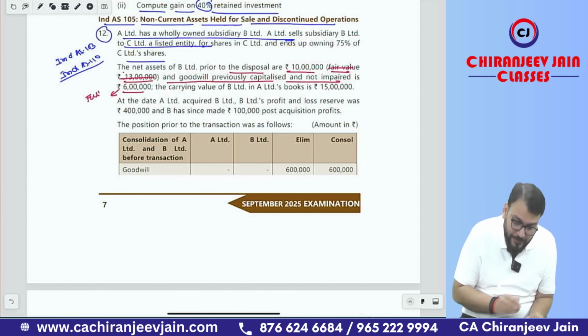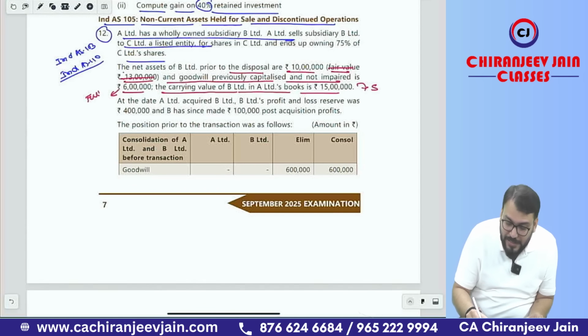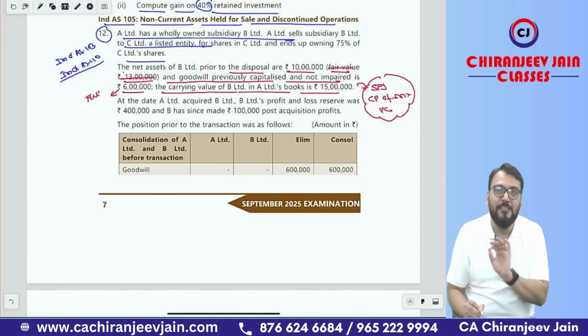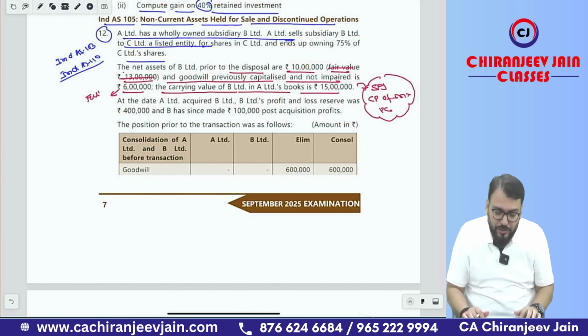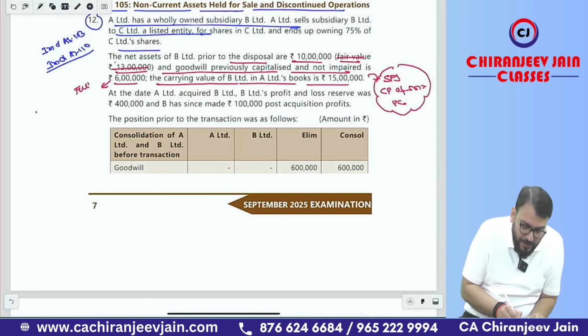Yes sir, full goodwill. And the carrying value of B Limited in A Limited's books is 15 lakh. This is nothing but in the separate financial statement. This is the cost price of investment. This is the purchase consideration, the 15 lakh is PC. Just try to understand, if the purchase consideration is 15 lakh, what journal entry would you have done on the date of acquisition?